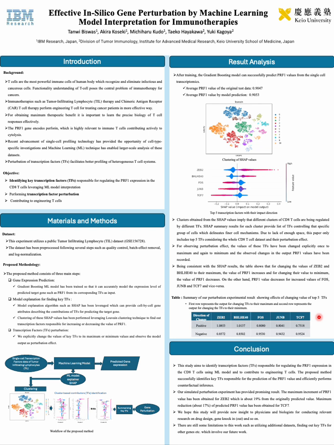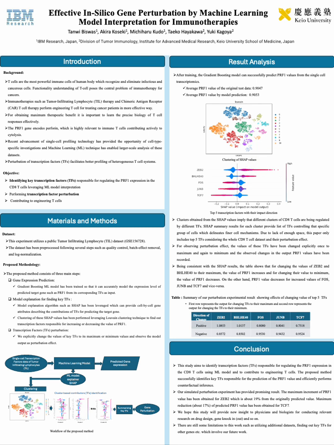On the other hand, decreased PRF1 value has been obtained for increasing the values of FOS, JUNB, and TCF7, and vice versa. And this perturbation result is perfectly consistent with the SHAP summary result.